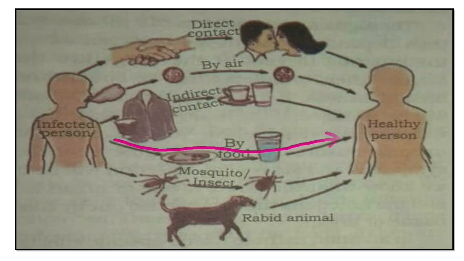Next is by food and water. So how? Through infected food and water. Diseases like typhoid, cholera, diarrhea, polio and jaundice spread by eating infected food and drinking polluted water.